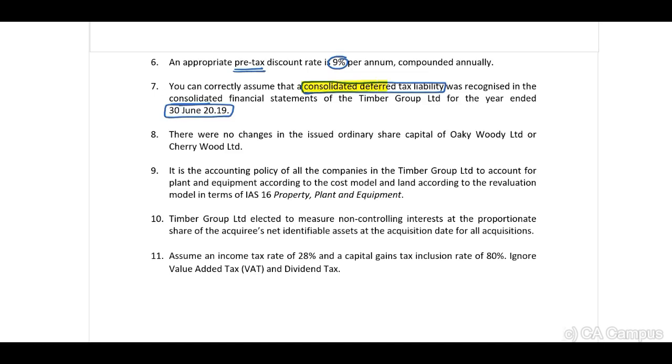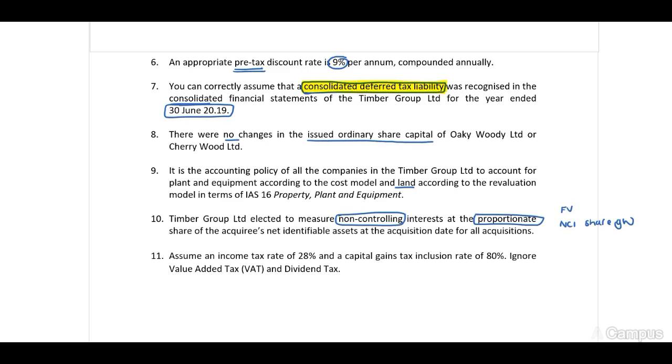Guys, we can assume that there is a deferred tax liability. 8. There were no changes in the issued ordinary share capital of Oakey Woody Limited or Cherrywood Limited. 9. It is the accounting policy of all the companies in the Timber Group Limited to account for property, plant and equipment according to the cost model and land according to the revaluation model. 10. Timber Group Limited elected to measure non-controlling interest at proportionate share. Remember, this is important to us. If at fair value, our NCI will share in goodwill.